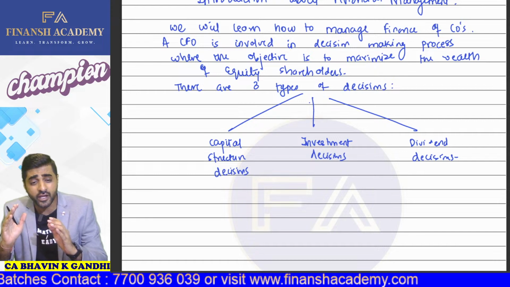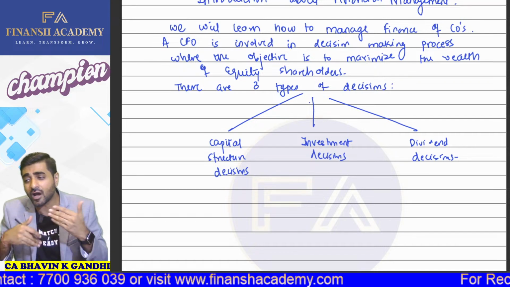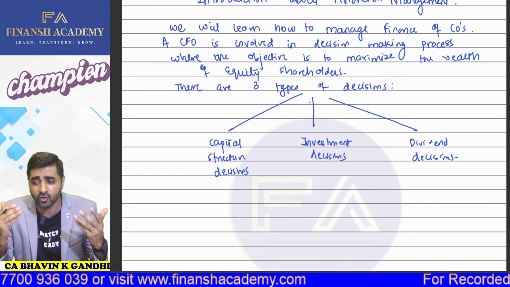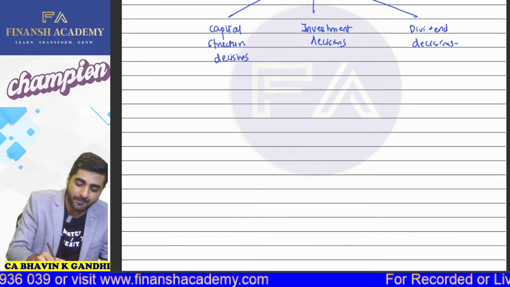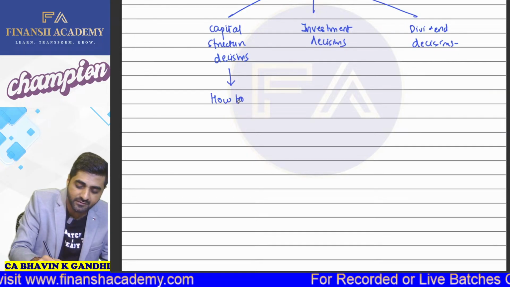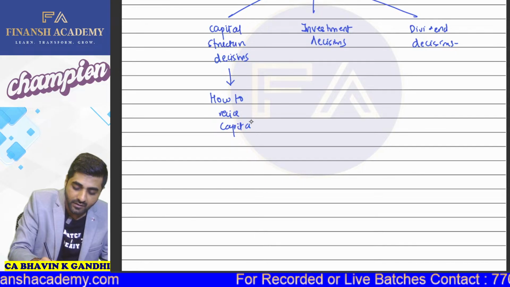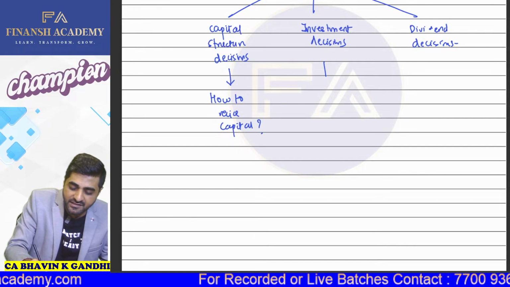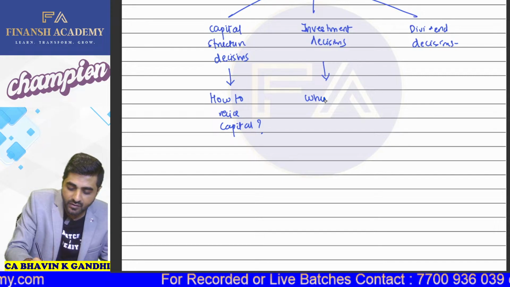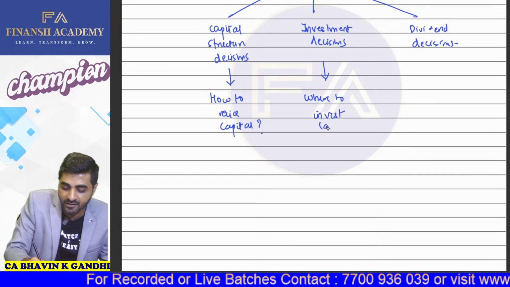So when we are talking about capital structure decisions, it means that we are talking about how to raise the capital. Come on, yes or no? Yes, sir. So capital structure deals with how to raise capital. Then your investment decisions will deal with where to invest capital.